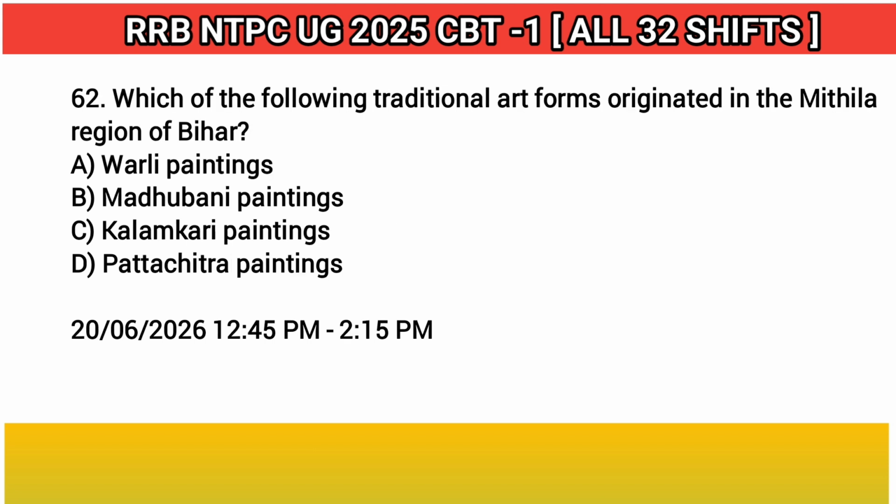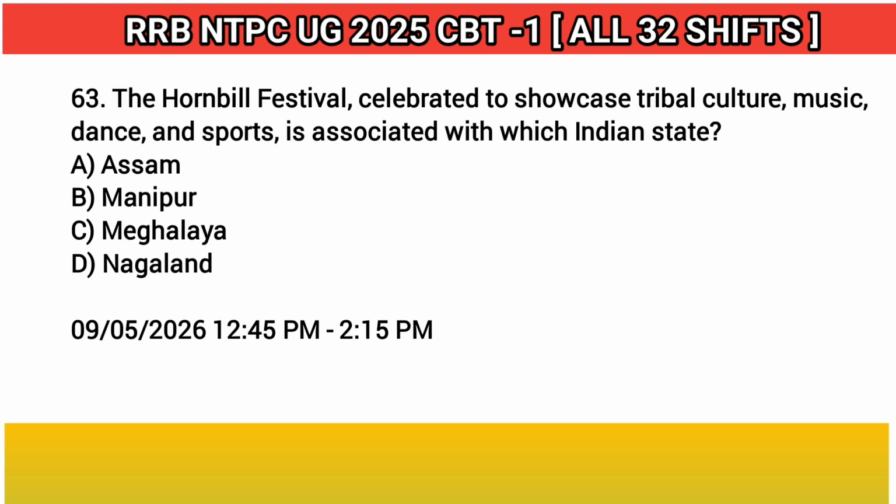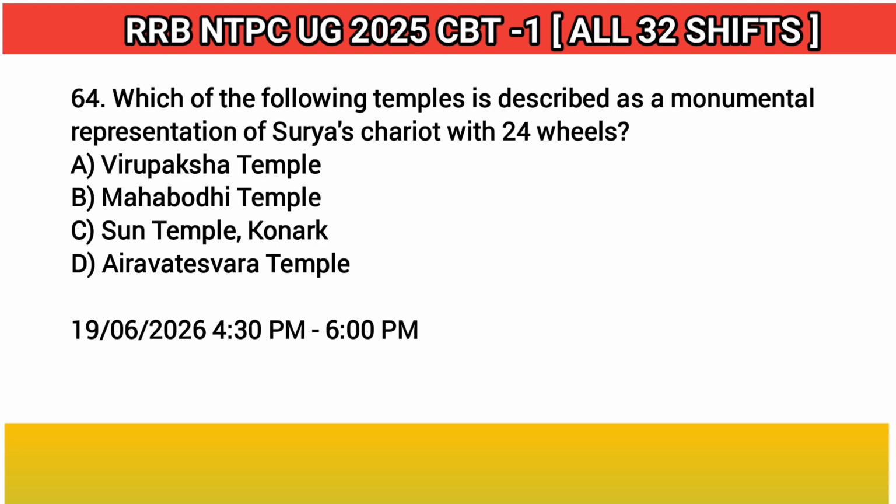62. Which of the following traditional art forms originated in the Mithila region of Bihar? Answer: B. Madhubani paintings. 63. The Hornbill Festival, celebrated to showcase tribal culture, music, dance, and sports, is associated with which Indian state? Answer: D. Nagaland. 64. Which of the following temples is described as a monumental representation of Surya's chariot with 24 wheels? Answer: C. Sun Temple, Konark.